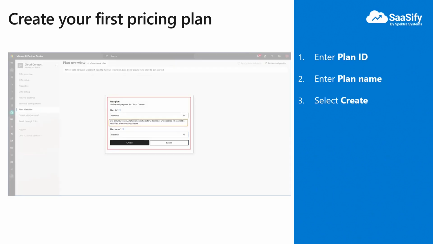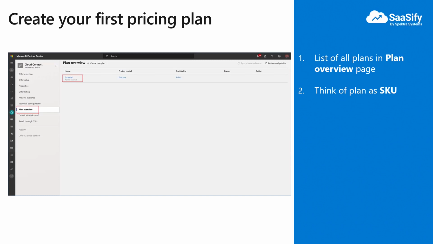Next, we need to provide a plan ID as well as a name. Note that there are specific requirements for the ID field. Once you create a plan, you will not be able to change the ID. Plan ID is used while referring to the plan programmatically. Plan name is typically visible to the users when they look it up in Azure Marketplace.